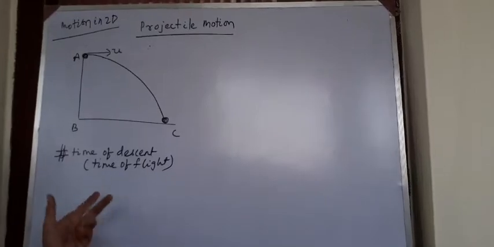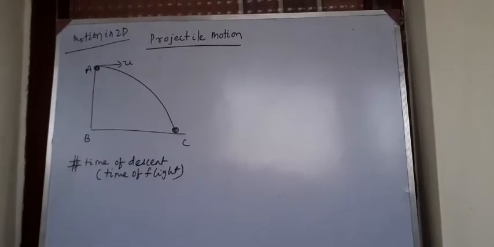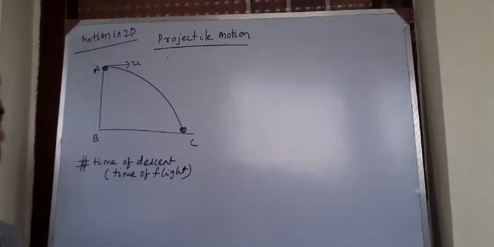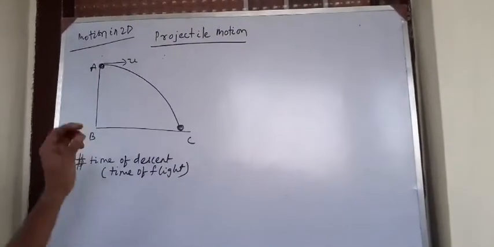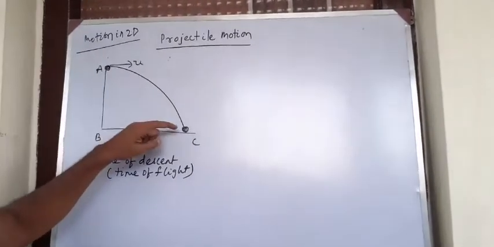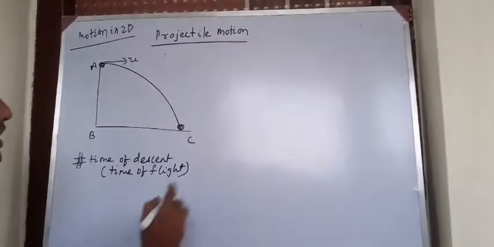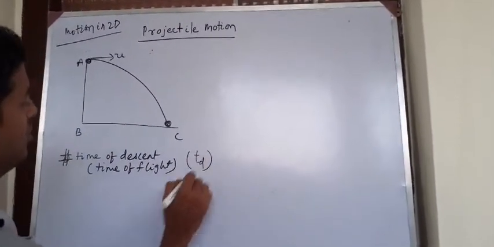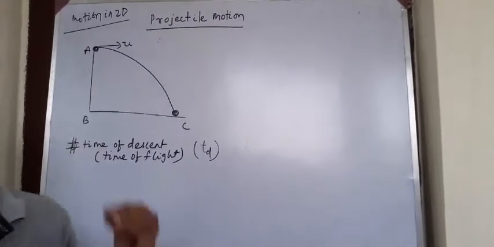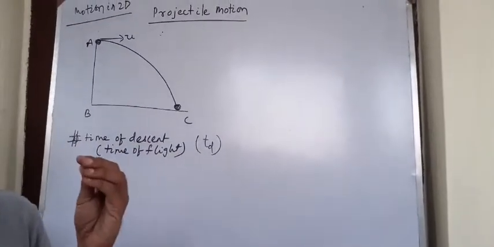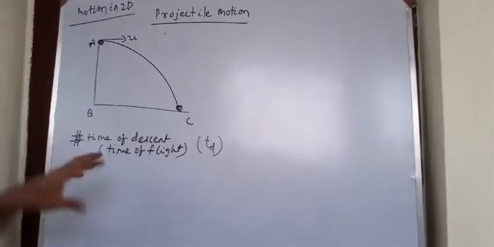Now I am going to find my next equation, that is time of descent. What is the formula for time of descent? Time of descent is nothing but the total time taken by the ball to come from A to C. For that time only the ball will be in air. So I can say that this will be the time of flight. Time of flight is the time till which a ball will be in air or in space.